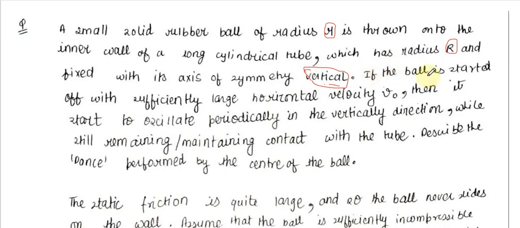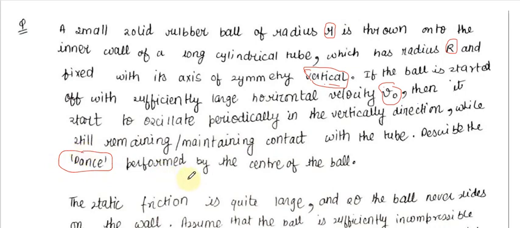If the ball is started off with a sufficiently large horizontal velocity v naught, then it starts to oscillate periodically in the vertical direction while it is still maintaining contact with the tube. Describe the dance performed by the center of the ball.